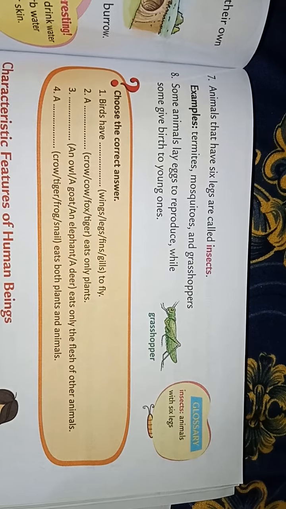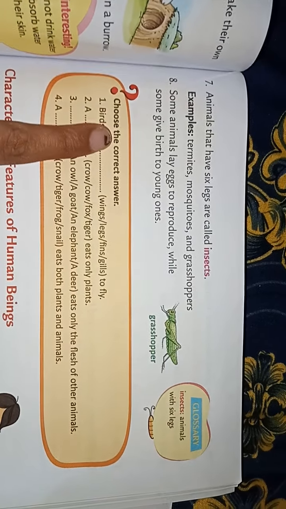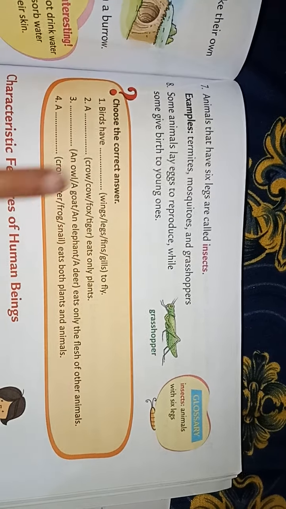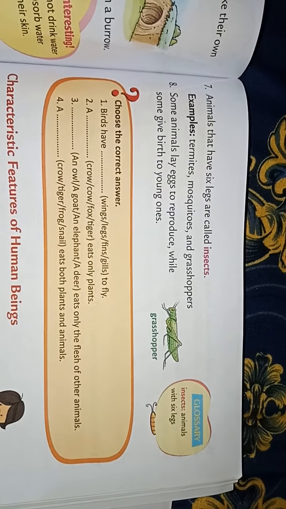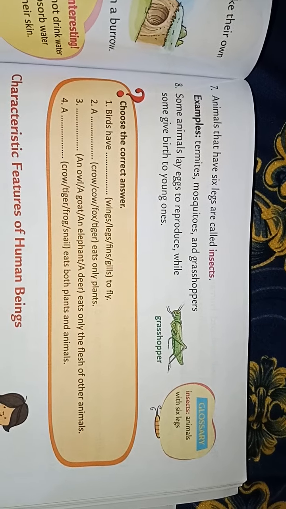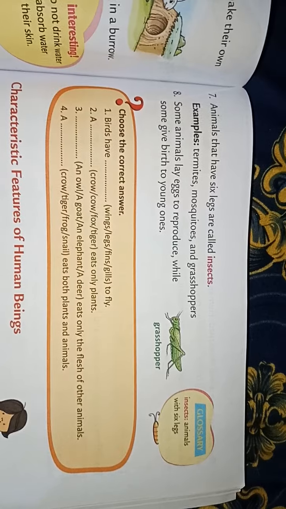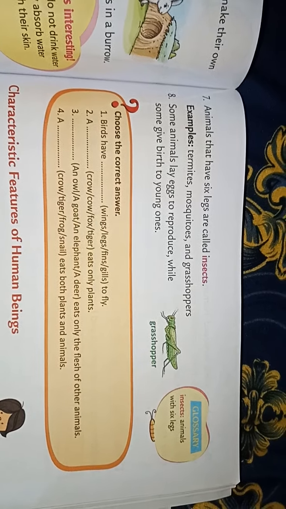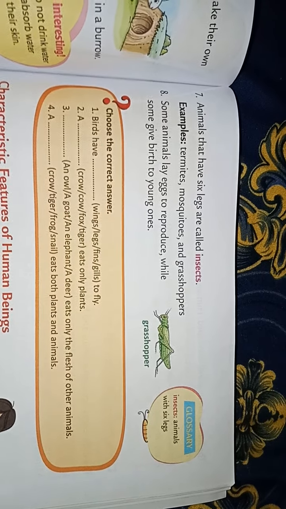Now we are doing this quick recap exercise here. In this we have to choose the correct answer from the given options. The first one is: birds have dash, wings, legs, fins, gills, to fly. What do the birds have which they use to fly? And yes, the correct answer is wings. Second, a dash, crow, cow, fox or tiger, eats only plants.